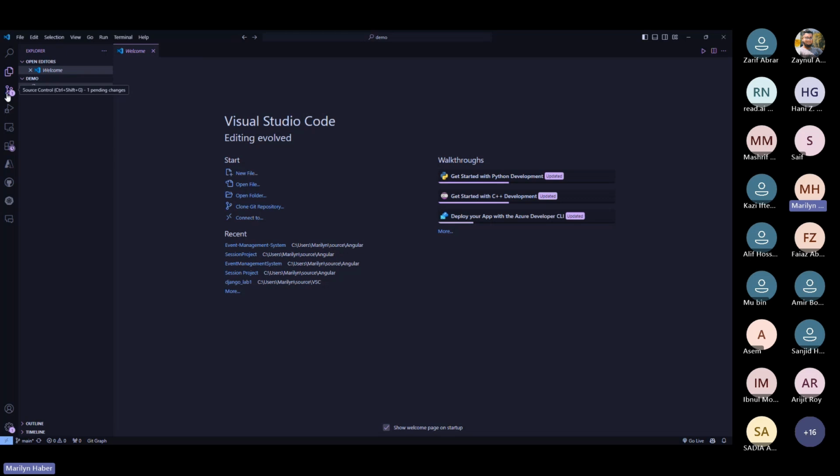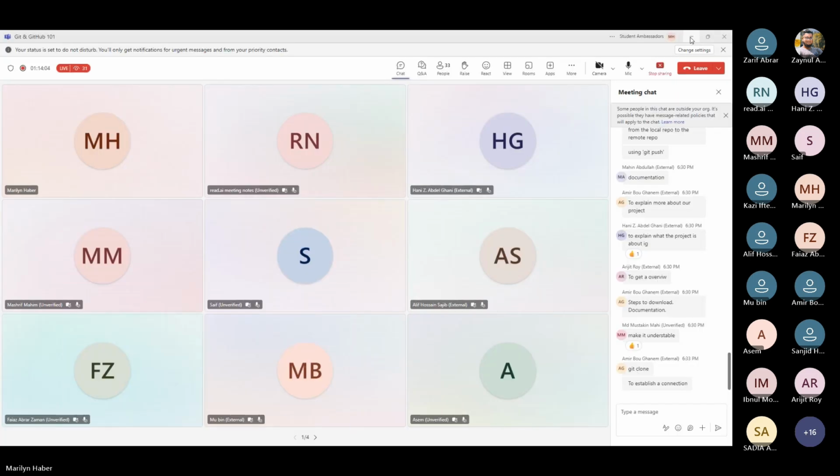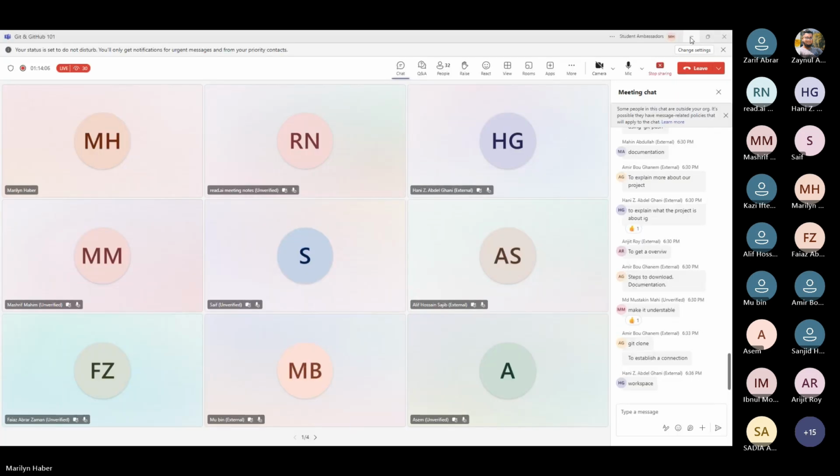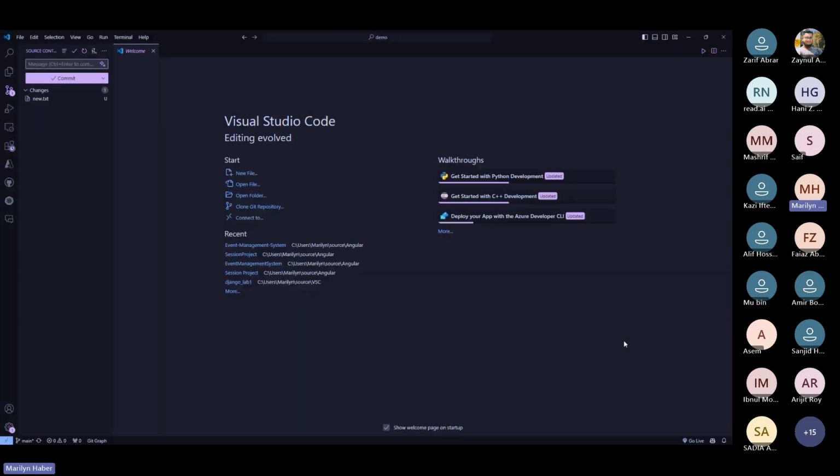Now, if I go to my source control in Visual Studio Code, you are going to notice that there are the changes that I have made. Now, in which area am I? In the working space, in the staging space, or in my local repository? Regarding Git, not GitHub. In my workspace, exactly. So regarding Git, I still didn't commit any change. I'm working, I'm doing some changes that I'm still not sure if I need them really.